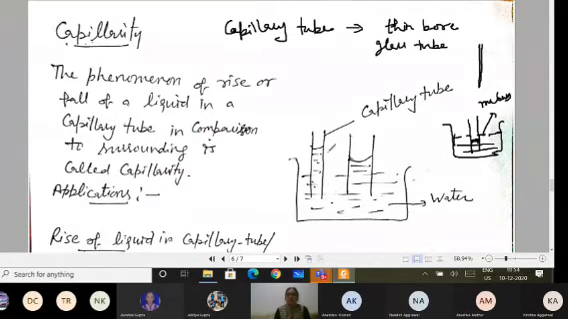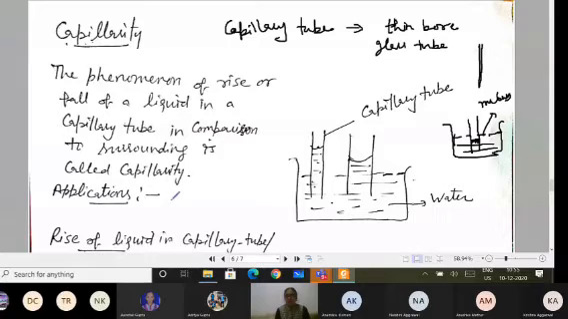And this phenomenon of either the rise of the liquid in the capillary tube or the fall of the liquid in the capillary tube in comparison to the surrounding level, that is termed capillarity. So capillarity is simply the phenomenon of rise or fall of the liquid in the capillary tube in comparison to the surroundings.